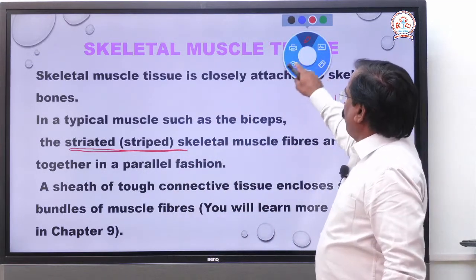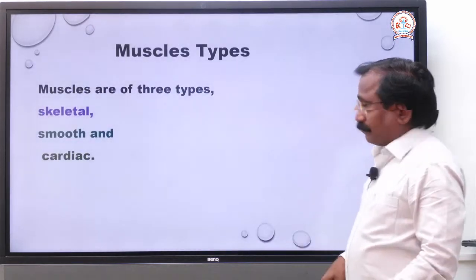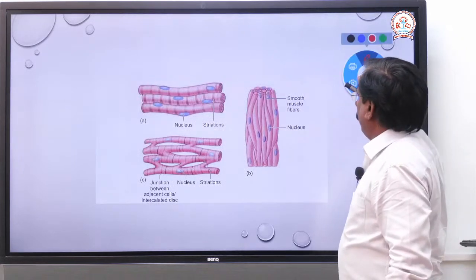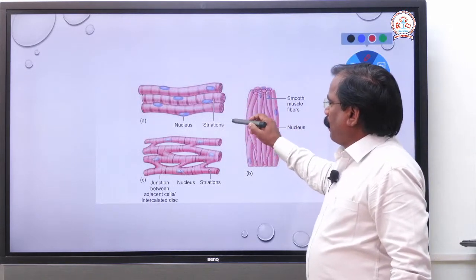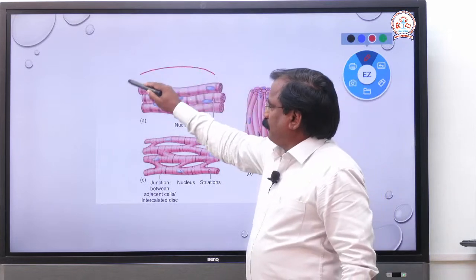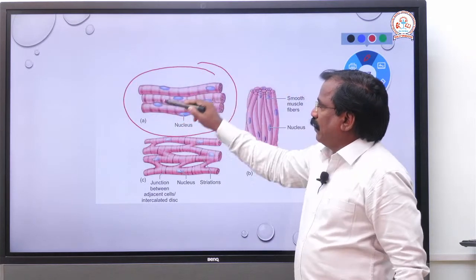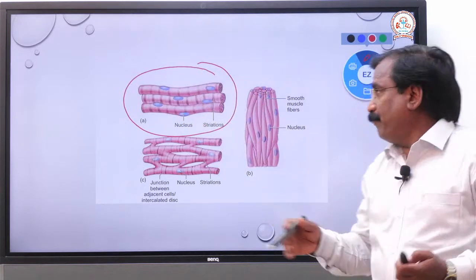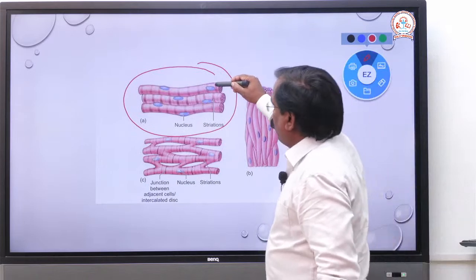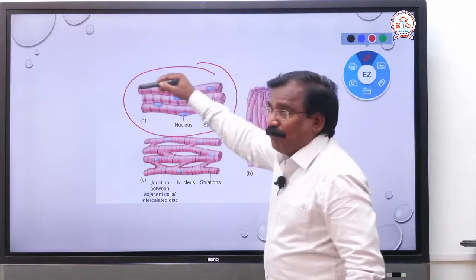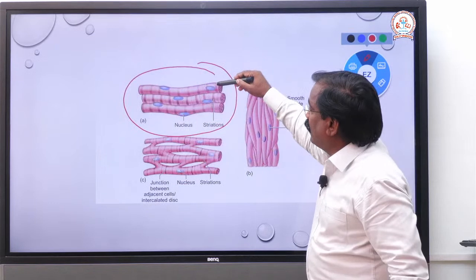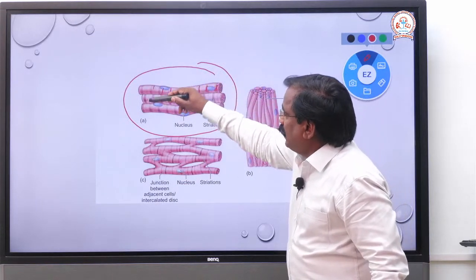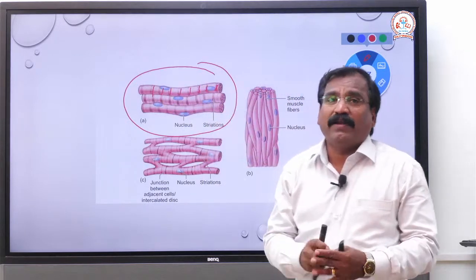Okay, listen. This is the striated muscle. Listen here, the muscle fibers are cylindrical and arranged parallel to each other. See, the striations are there, and the fibers are multinucleated, very important.